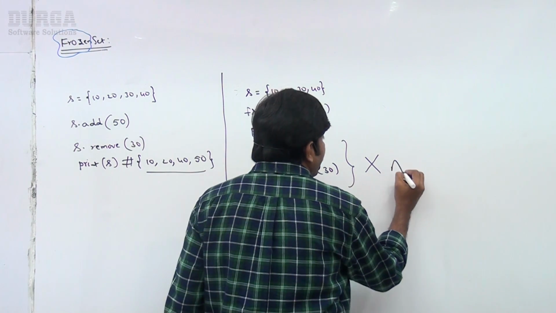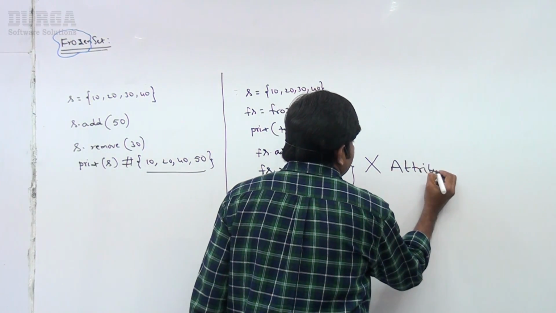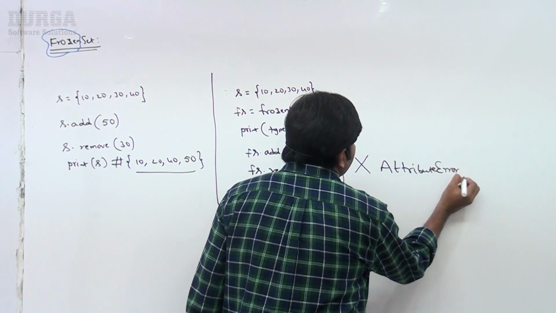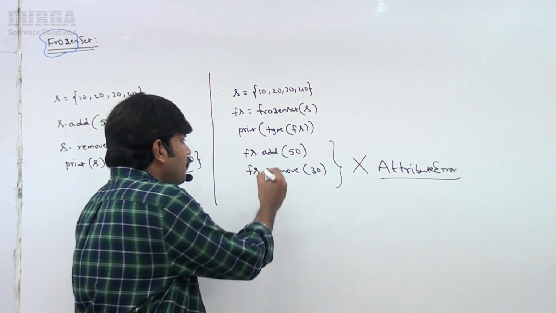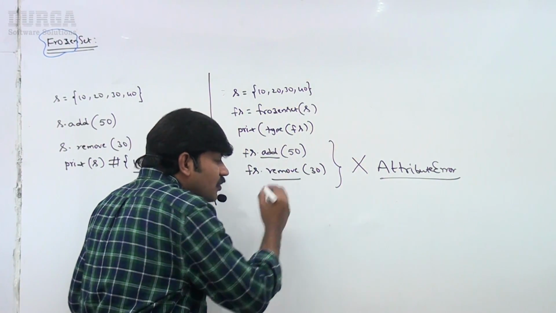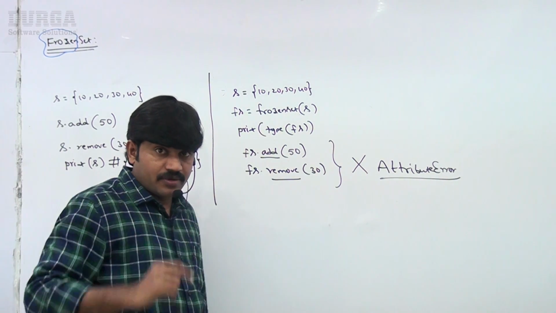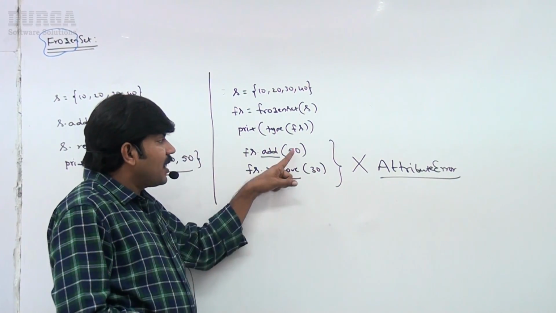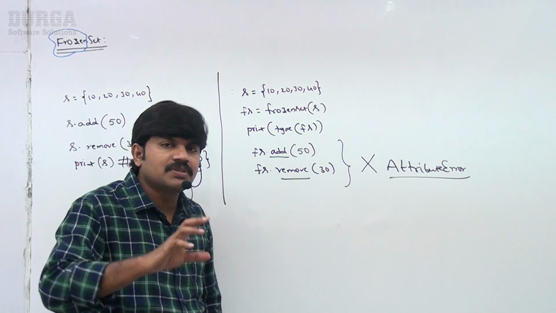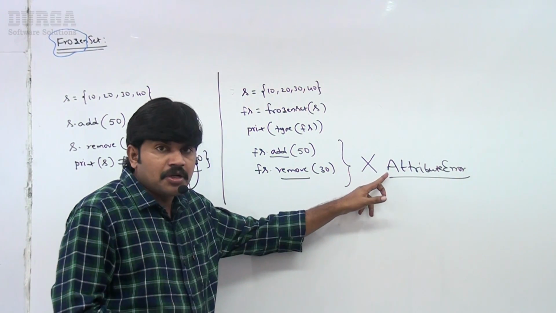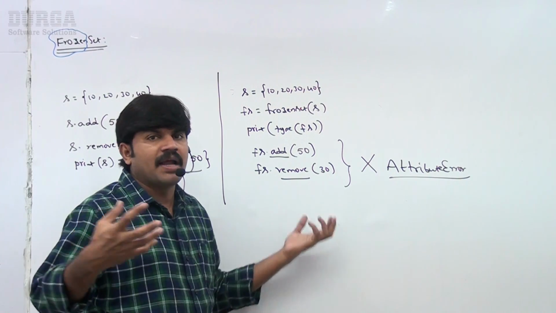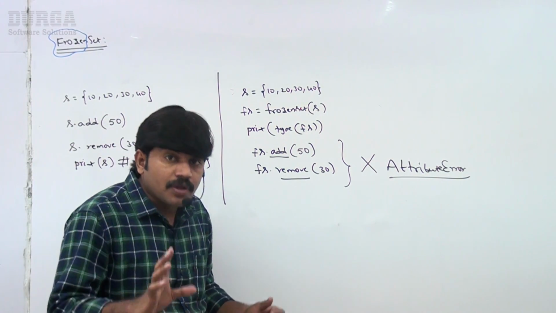Immediately we are going to get an attribute error. There is no such add attribute. There is no such remove attribute. Clear for all of you, right? So practical proof that frozen set is mutable or immutable? Immutable. No such adding capability. No such remove capability, right?